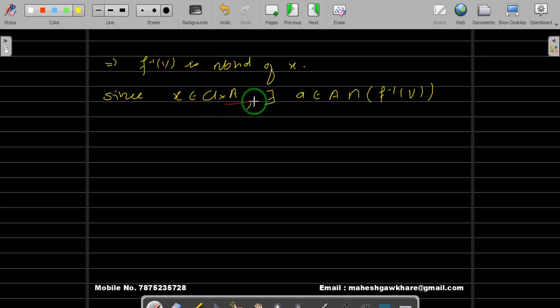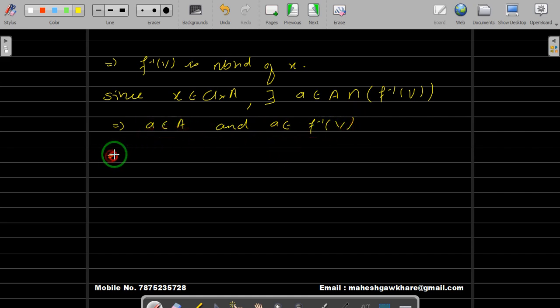A point a belongs to closure of A if and only if every neighborhood intersects A. We have already proved that. If you have not seen it, then please go through that video. So since x belongs to closure of A, and since f inverse of V is a neighborhood of x, there exists a point in the intersection. This implies this a belongs to A and this a belongs to f inverse of V.